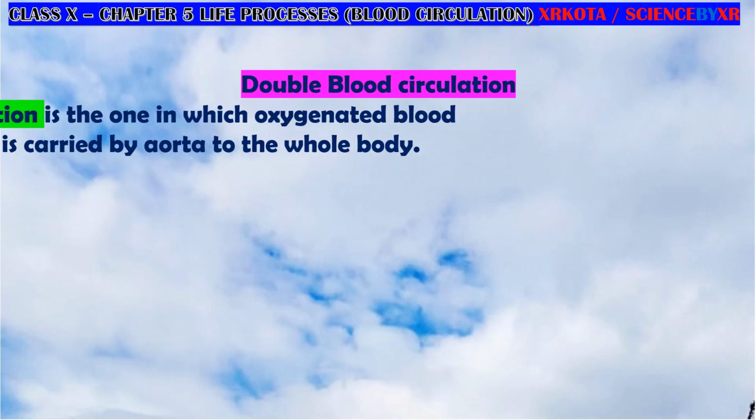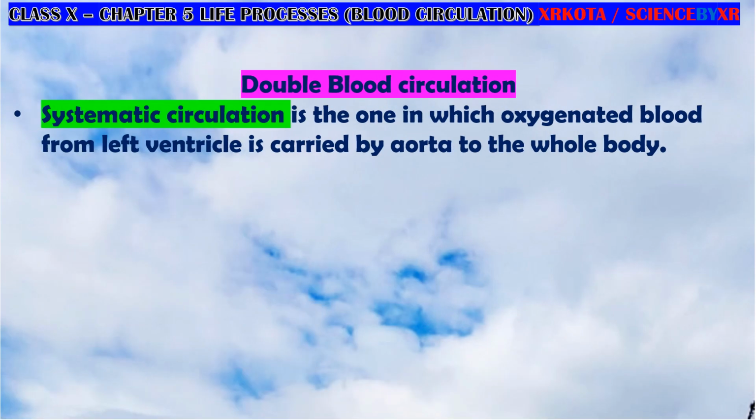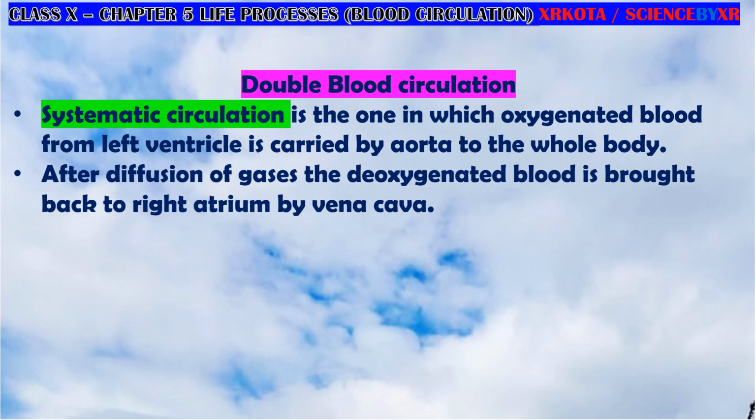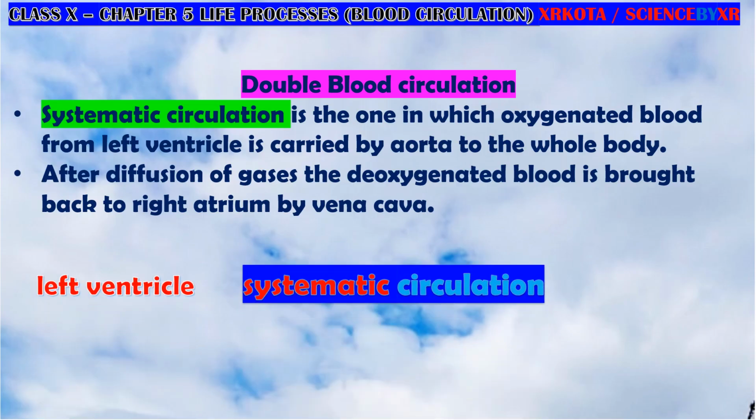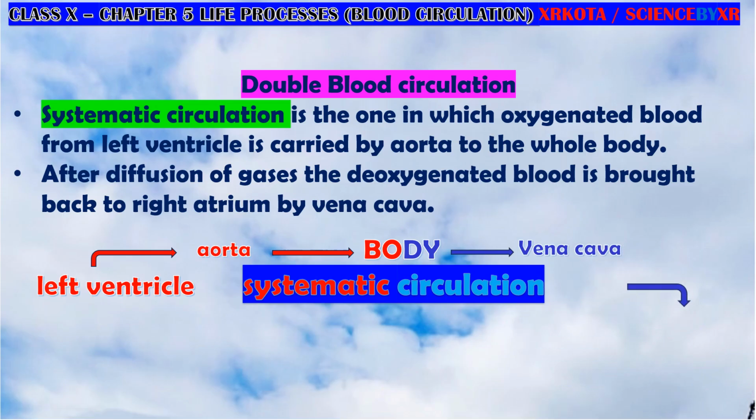Second is systemic circulation. In systemic circulation, the oxygenated blood from the left ventricle is taken to all the parts of the body, and deoxygenated blood is collected by the vena cava and returned back to the right atrium. Okay, so this is systemic blood circulation. From the left ventricle, oxygenated blood is carried by the aorta to each and every part of the body, and gets deoxygenated. Deoxygenated blood is collected by the vena cava and brought back to the right atrium of the heart. Okay, so the red color is representing oxygenated blood, and blue color is representing deoxygenated blood.